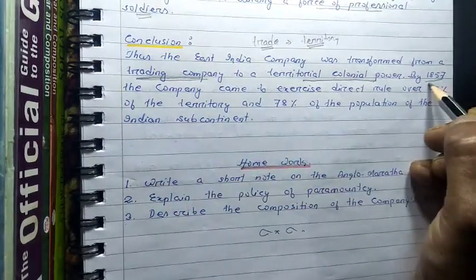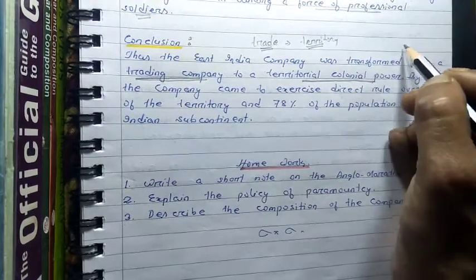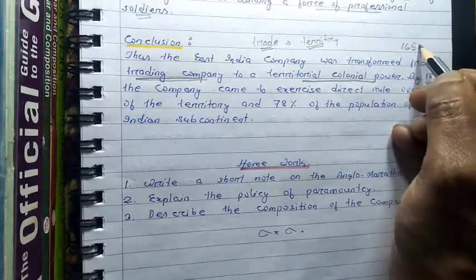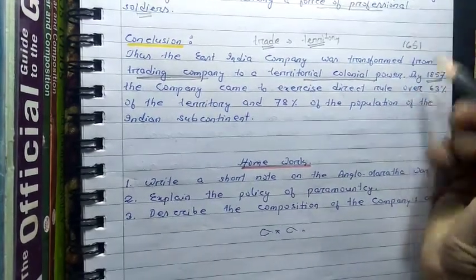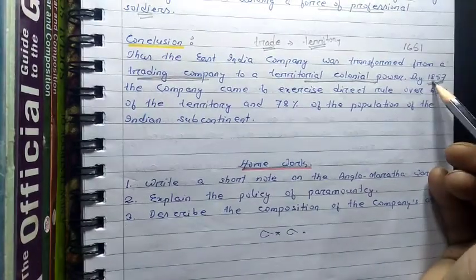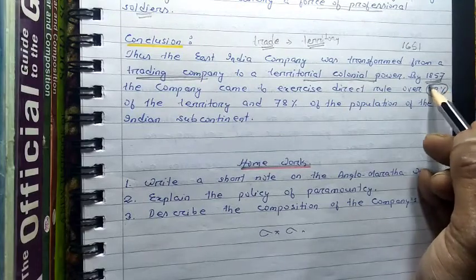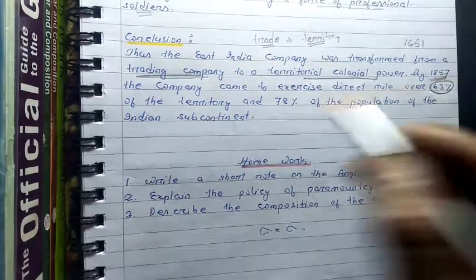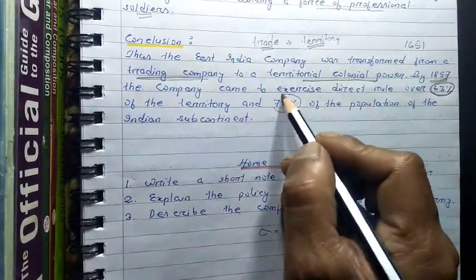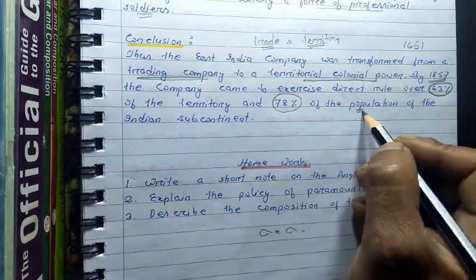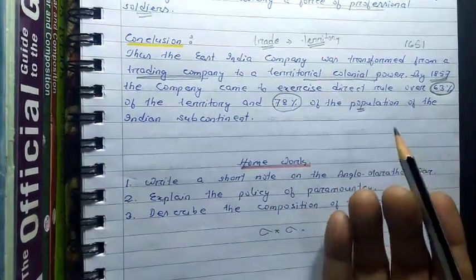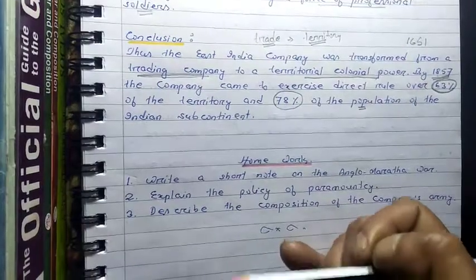The British East India Company came to our country in the year 1651, and by 1857, 63% of the total Indian territory was under their control, and 78% of the total Indian population was also under the control of the East India Company or the British.